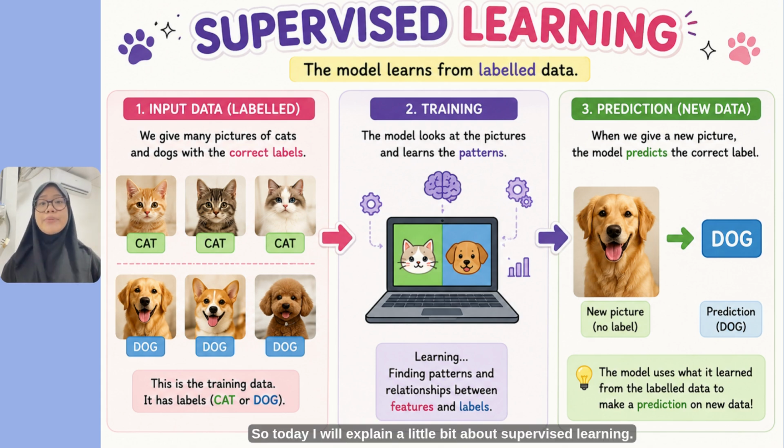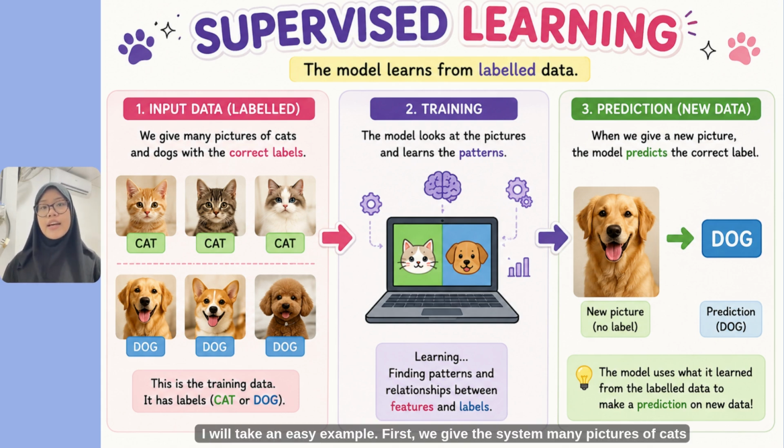So today I will explain a little bit about supervised learning. I will take an easy example. First, we give the system many pictures of cats and dogs together with the correct labels. This is called labeled data. The system is trying to learn the difference between cats and dogs.